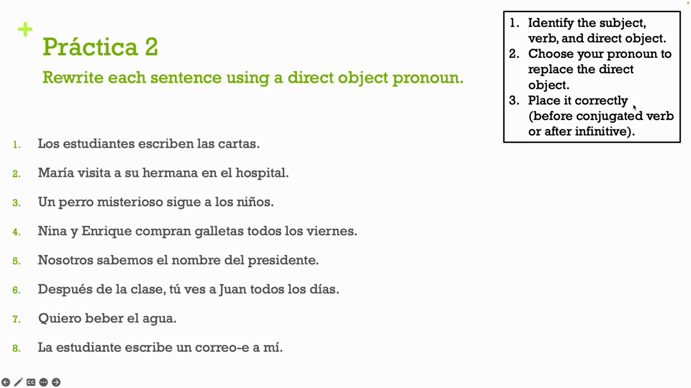And three is place it correctly. So rewrite your sentence with your pronoun in it, okay? So before a conjugated verb or after an infinitive. Those are your two options for where that pronoun can go. So let's look at number 1 together before I tell you to pause and get started with this, okay? Los estudiantes escriben las cartas. We actually already saw this example in our previous activity. We know that the subject is los estudiantes. Escriben is our verb. Las cartas is our direct object. So we've already dissected the sentence there. Now our pronoun, we want to replace our direct object. We just want to say, instead of saying the students write the letters, we want to say the students write them.